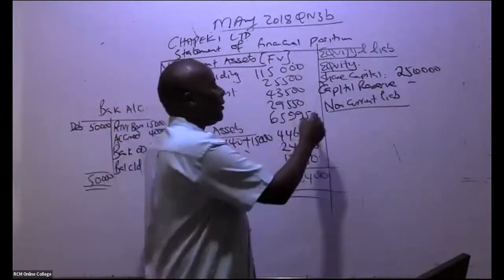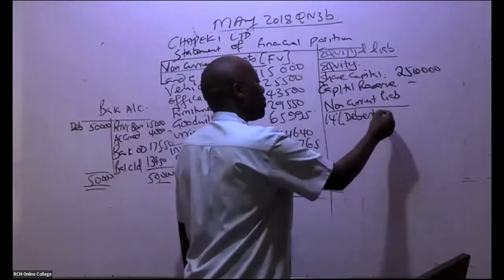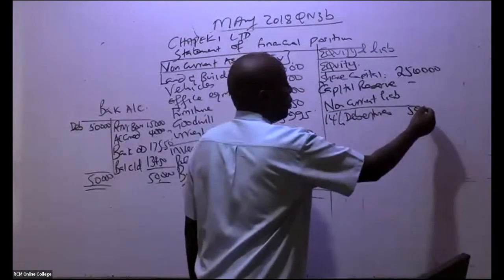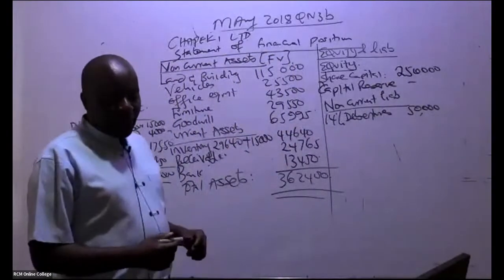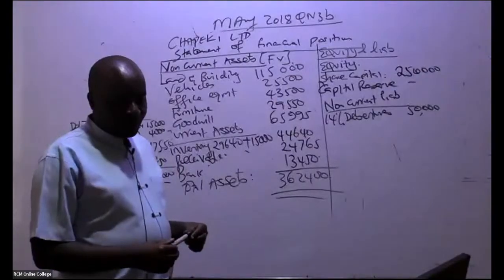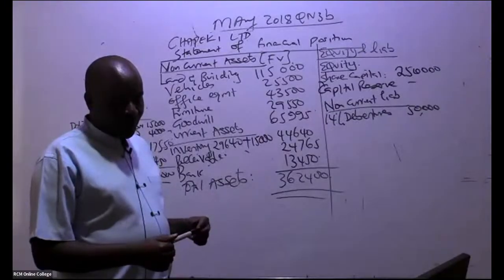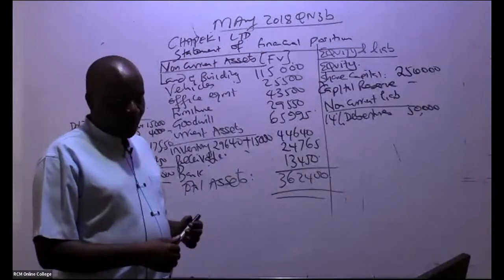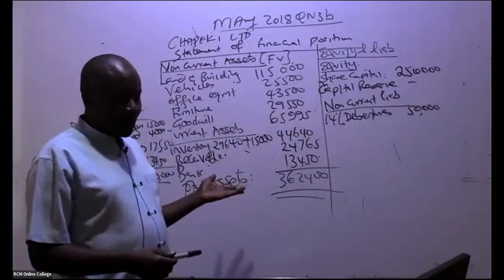Remember the 14% debentures. Do you remember we issued debentures worth 50,000? I hope you have not forgotten. Yeah, debentures, we issued them somewhere here, 50,000.